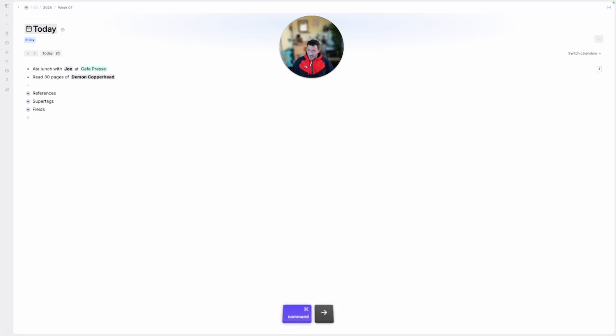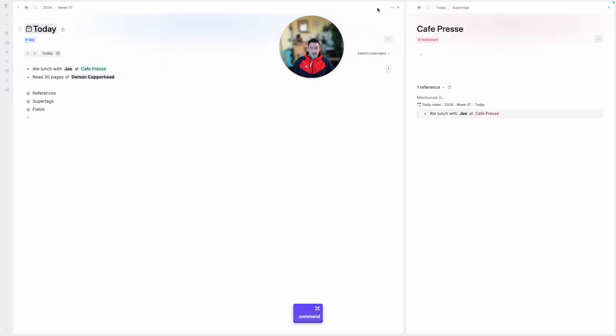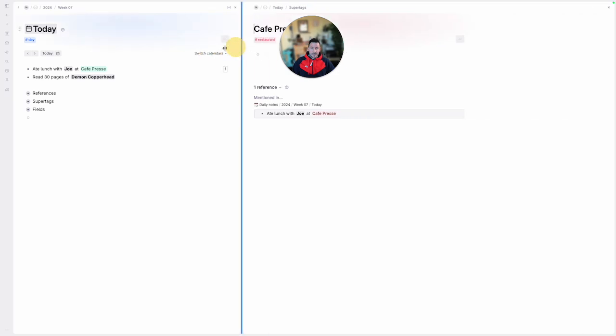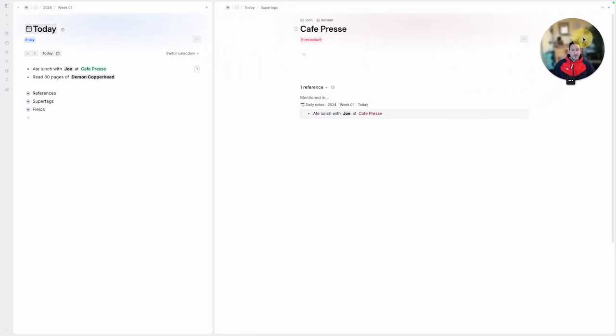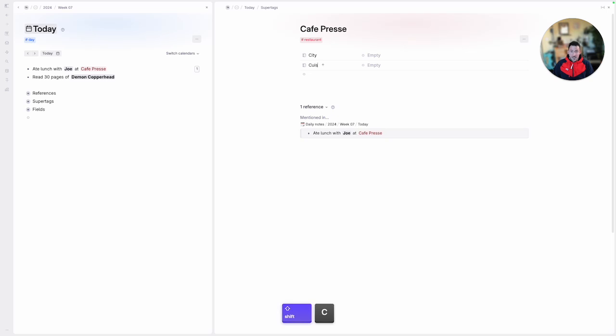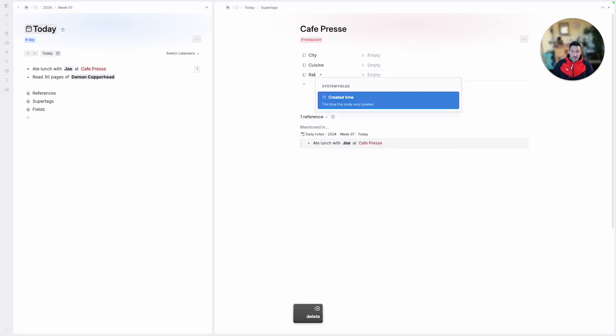And so let's first work through Cafe Press. I'm going to open the node for Cafe Press on a sidebar here and move my head out of the way. And we know that this is a restaurant. Now the question is what fields would we maybe want to create on this restaurant? I think the first might be a city, right? We have cuisine. We have maybe rating. I think those are three pretty interesting possible fields for restaurants.